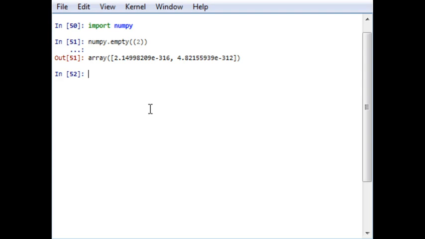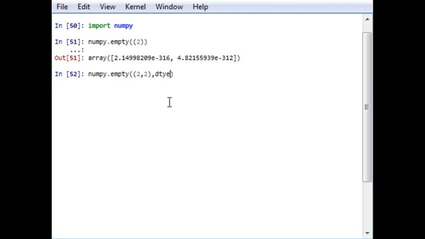I will check it and let you know further why it is giving me an error. Actually, it should generate an array of values near 0, and we will check it and see. I think this data type is almost near to 0, because it is 10 raised to 316 and 10 raised to 312, by default. Maybe I have to check the sign.